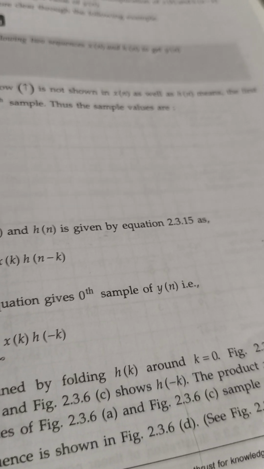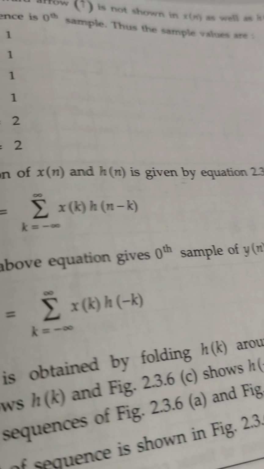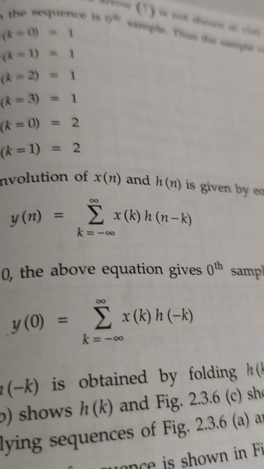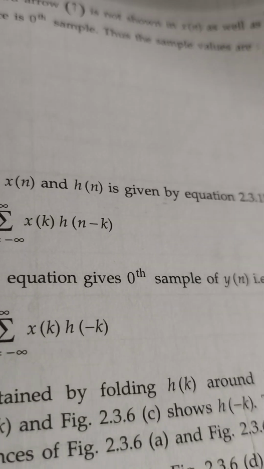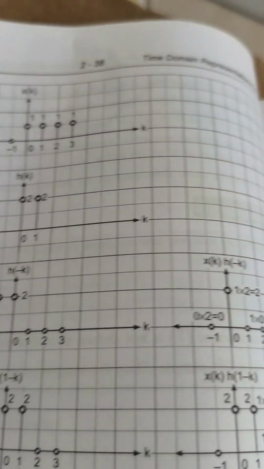Now they have given different sketches showing how we can obtain this convolution sum, where the summation should be minus infinity to plus infinity x of k h of n minus k. Now we'll see that with sketches. They have shown how we solve the problem.